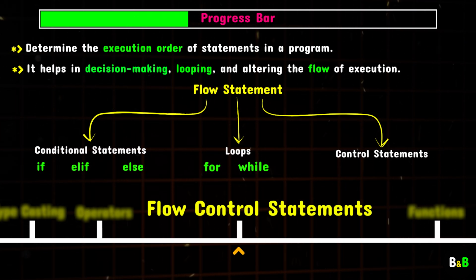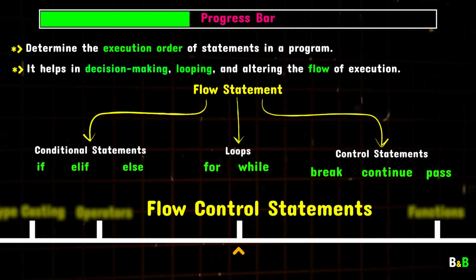Finally, we'll cover control statements. These include break, continue, and pass, which give you extra control over your loops. Want to stop a loop early? Use break. Want to skip just one iteration and move to the next? That's where continue comes in. And pass? Well, that's useful when you don't want to do anything, but need to have a placeholder in your code. By the end of this section, you'll understand how to use flow control statements to handle various conditions and repetitive tasks with ease.